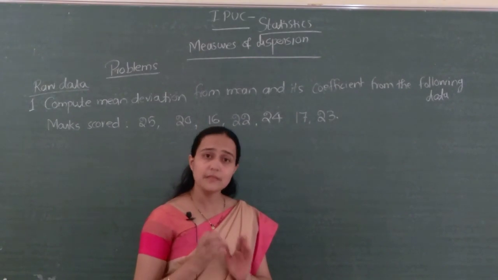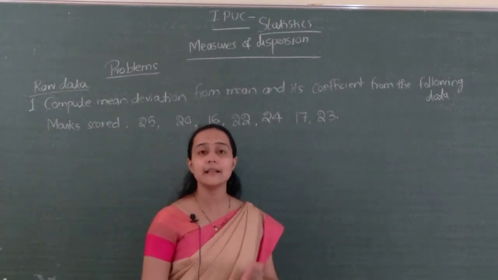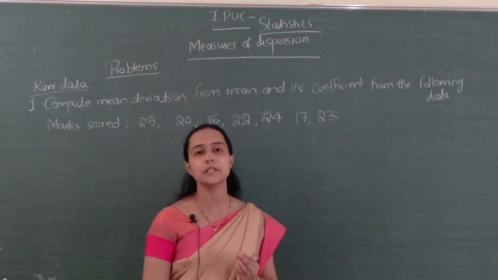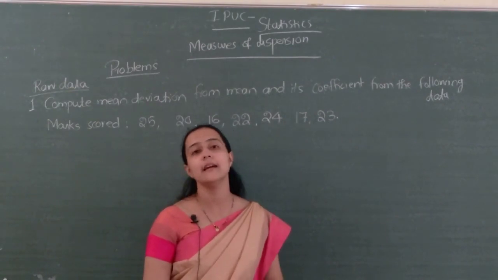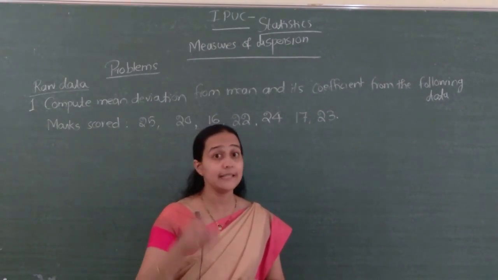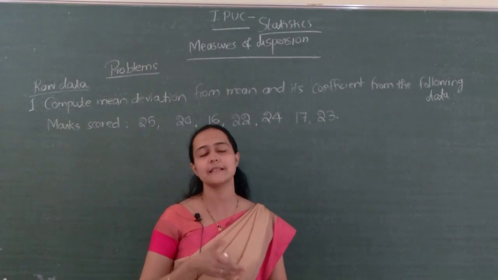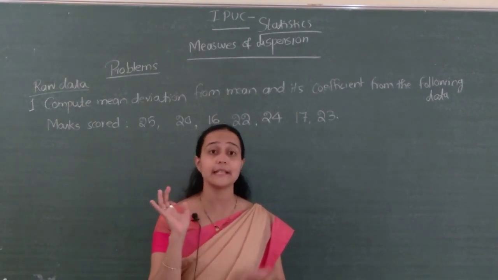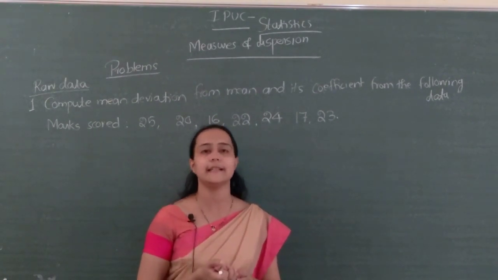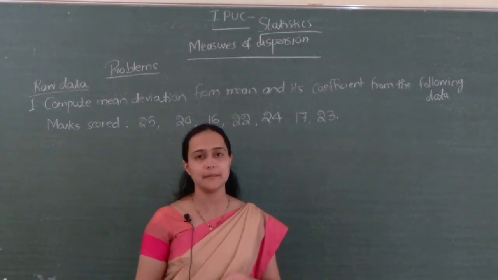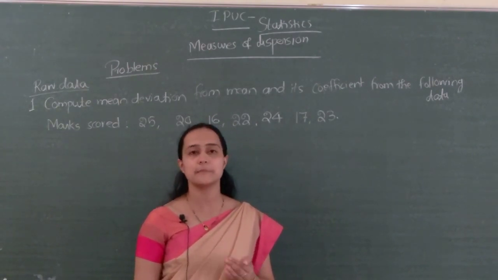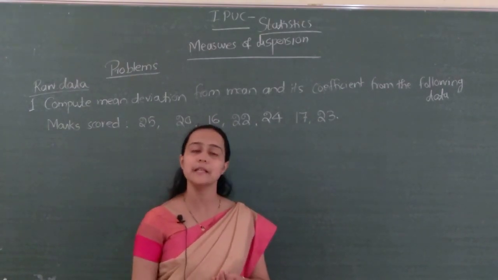Also, range and quartile deviation are not measured in relation to any average. Deviation from any measure of central tendency we are not calculating. To overcome that demerit, the third measure of dispersion was introduced, that is mean deviation.